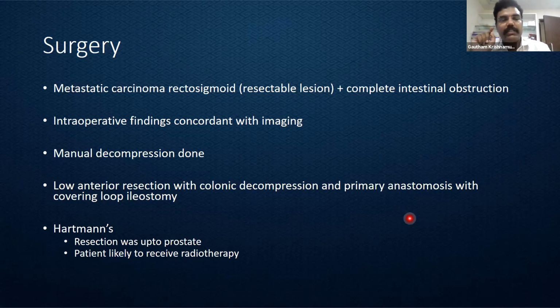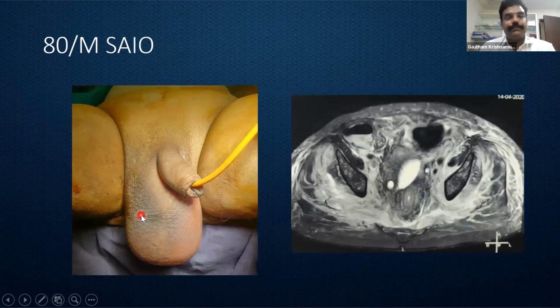Since we know this patient had a good biological tumor, and the resection went up to the prostate because the tumor was involving the upper third and part of the middle third, and the patient was likely to receive radiotherapy, we went ahead with the low anterior resection with colonic manual decompression, primary anastomosis, and then a covering loop ileostomy. So the patient did well, and now he is being planned for further chemotherapy to address the residual liver lesion.